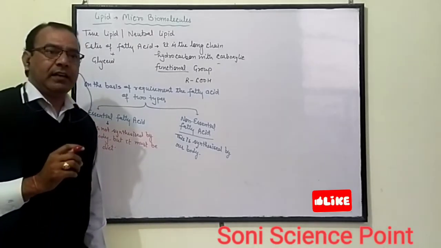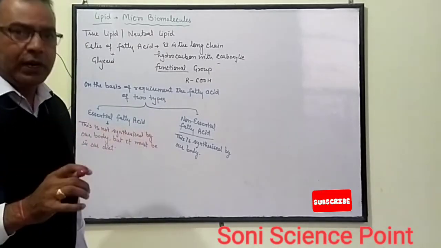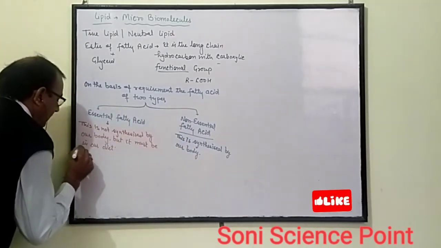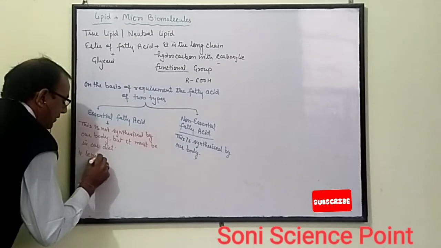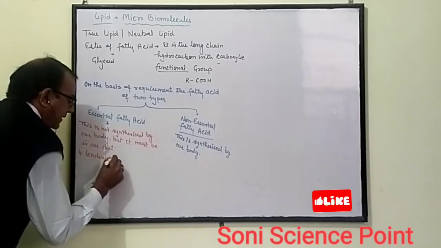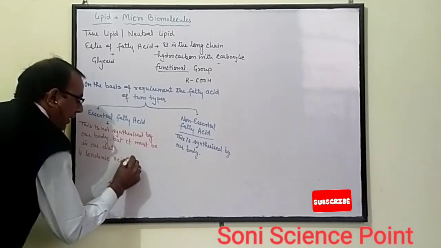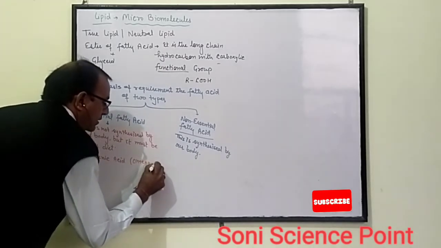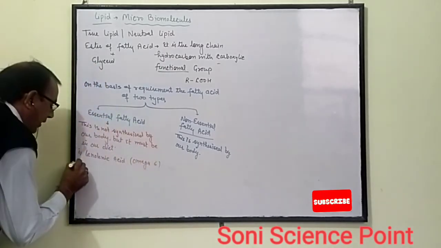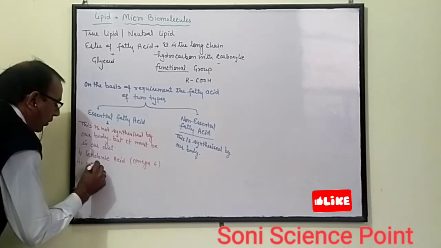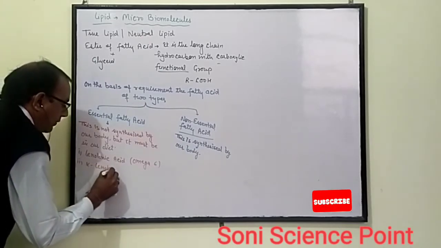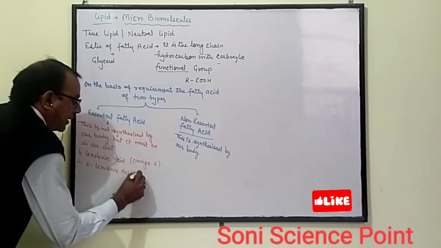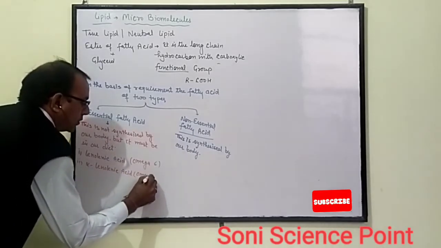Essential fatty acids are basically two types, though we can categorize them into three. The first is linoleic acid, which contains omega-6 units. The second is alpha-linolenic acid, which contains omega-3 units.